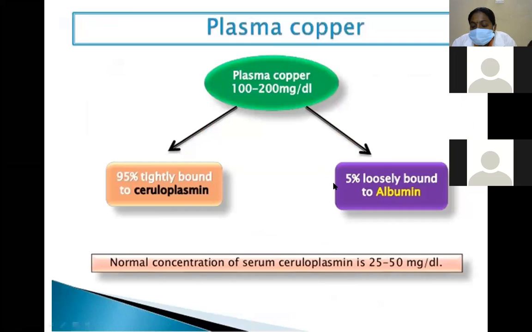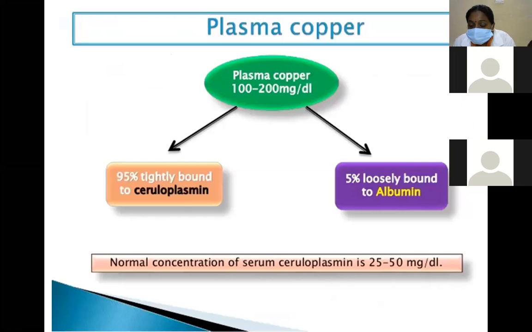The plasma copper level ranges from 100 to 200 micrograms per deciliter. Of this, 95% is tightly bound to ceruloplasmin and 5% is loosely bound to albumin. The normal concentration of serum ceruloplasmin is 25 to 50 milligrams per deciliter.